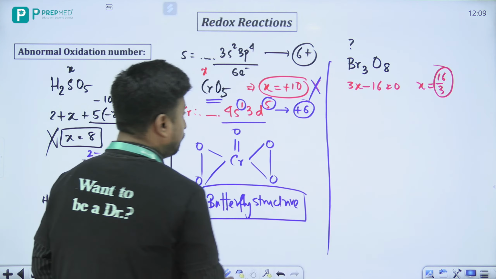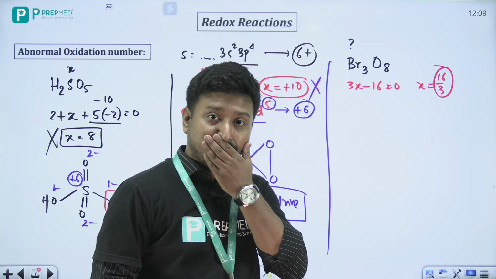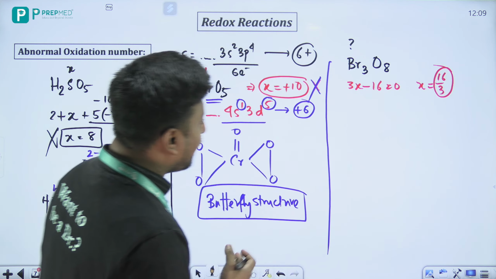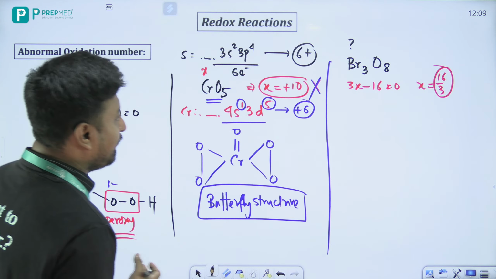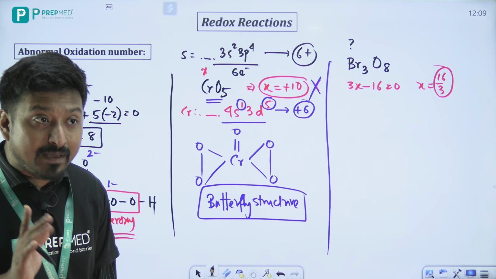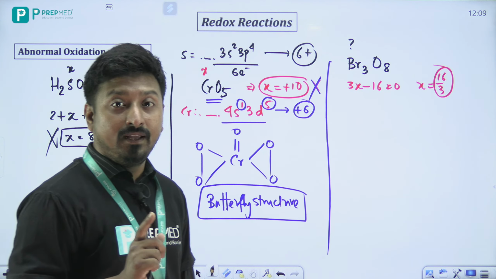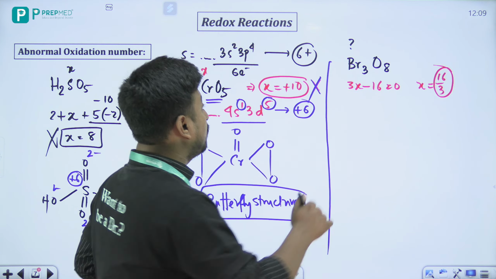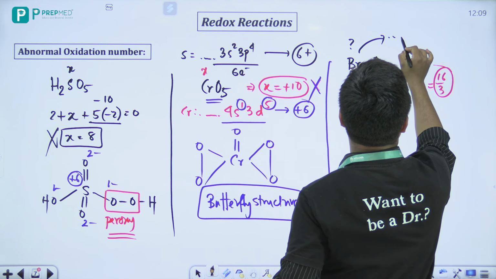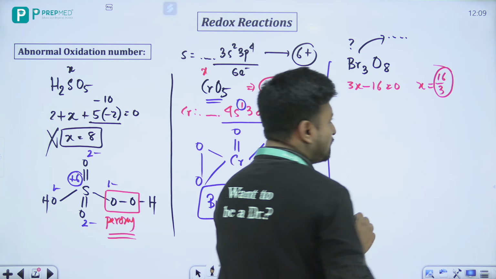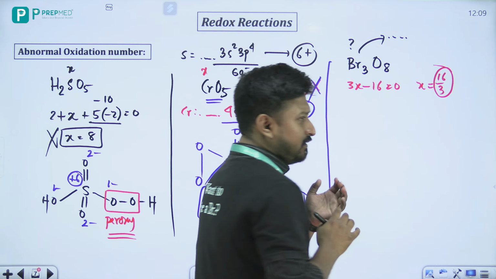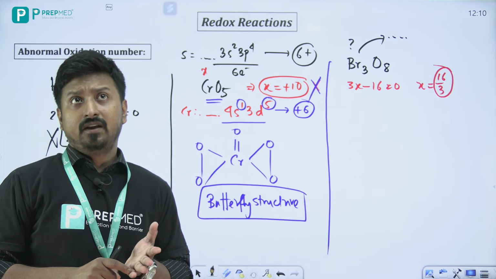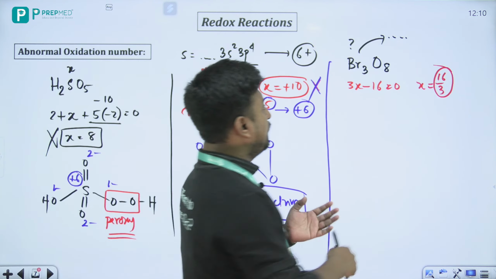Now what actually happens here? If I want to look at it, I need to look at the structure. One thing is always confirmed: bromine cannot go beyond +7. So the maximum valency of bromine here will be +7. Why? Because if I talk about bromine, fluorine is 2, chlorine is 3, bromine is 4.